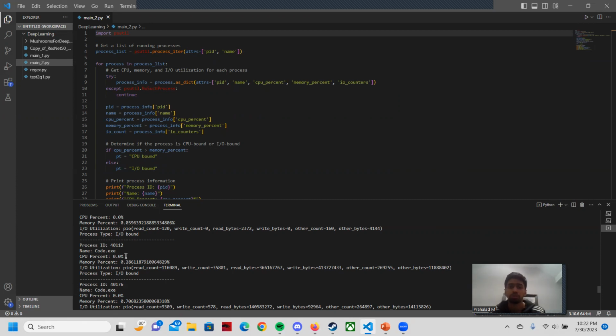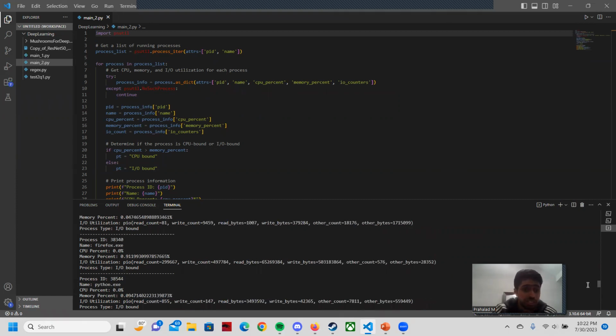But for our project, mostly we just got IO bound. If we take another example, Firefox.exe, CPU is 0, memory percent is 0.911, and it's IO bound. So that's basically it for our project.